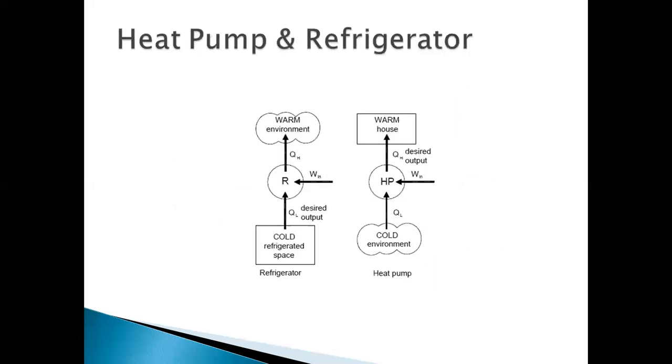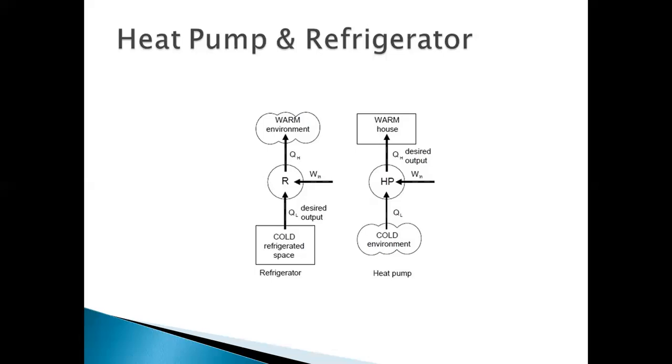Heat pump and refrigerator. Both heat pump and refrigerator are the same devices, but they differ in their objective only. What is meant by heat pump? Heat pump is a device that transfers heat from cold body to hot body by providing work input. Here, these are the line diagrams of the refrigerator and heat pump. In the refrigerator, we absorb the heat from the refrigerated space so that the refrigerated space gets cooler and cooler, and transfer the heat to the atmosphere.